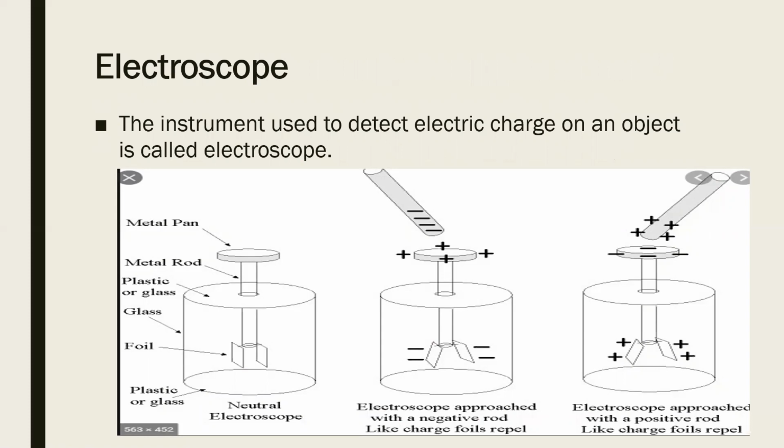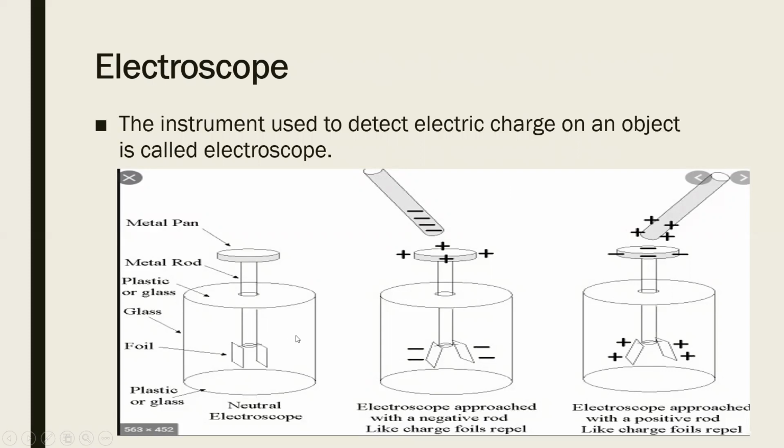Over here you can see in the figure, we have taken different objects. The first one is the metallic pen. Instead of a metallic pen, you can also take a cardboard to cover. Okay, then a metal rod is taken. Then this is a glass jar. You can take a plastic jar or a glass jar, and to the metal rod we have attached these foils. Two aluminum foils or two aluminum strips you can attach to the metallic rod of your electroscope.